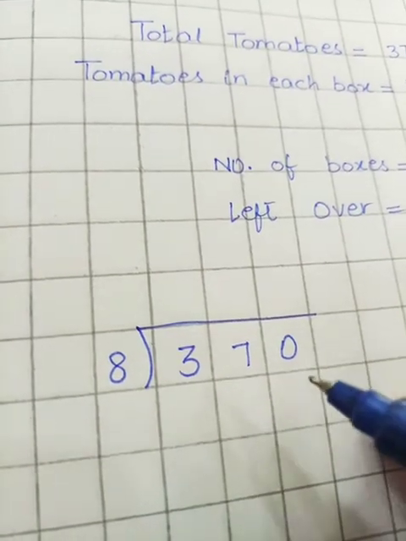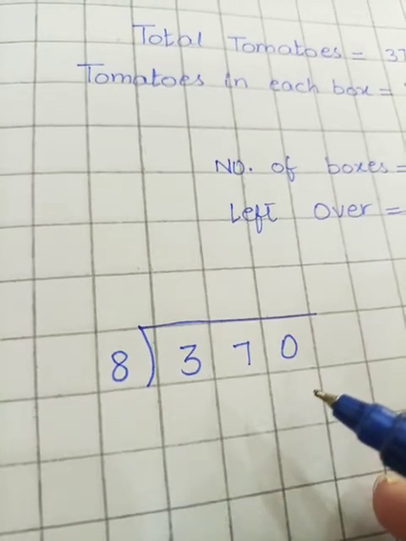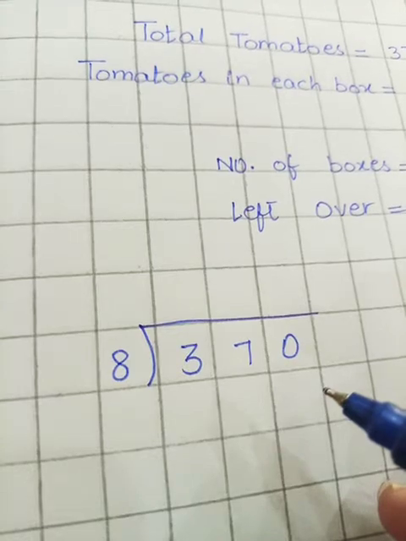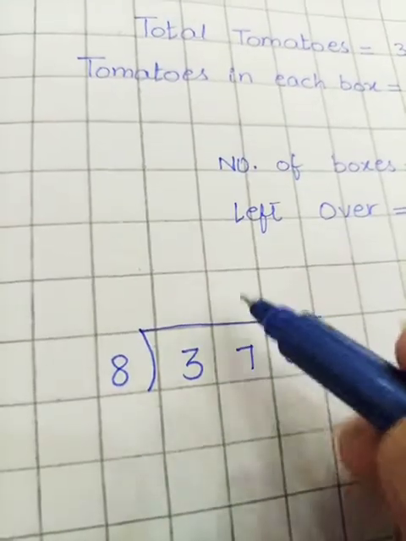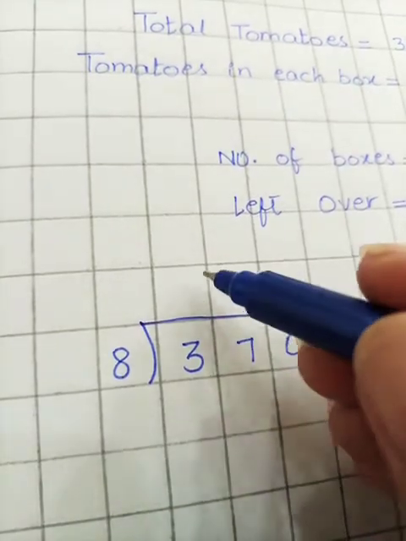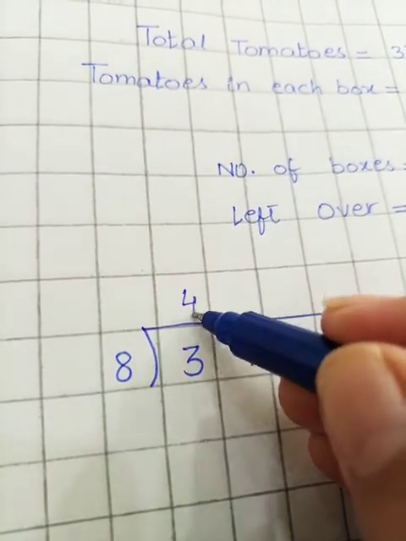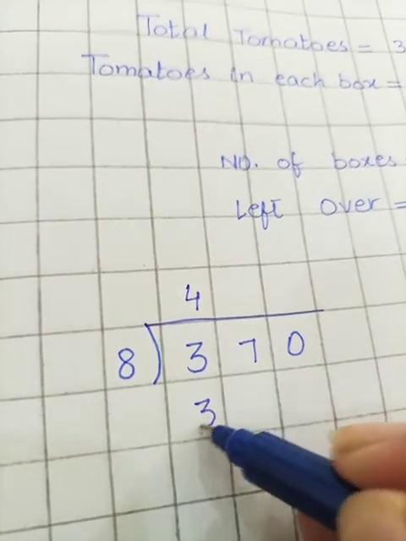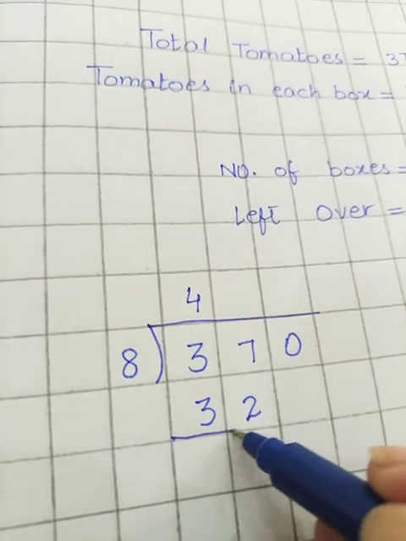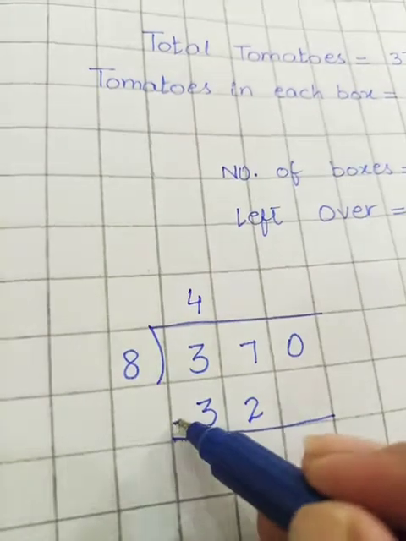Okay. 8 ones are 8, 8 twos are 16, 8 threes are 24, 8 fours are 32 and 8 fives are 40. So students, 8 fives are 40, 40 can't be written here. So I am writing 8 fours are 32 here. Okay. Now students, next step is of subtraction. You are going to subtract them.